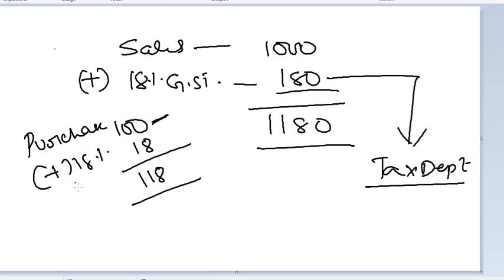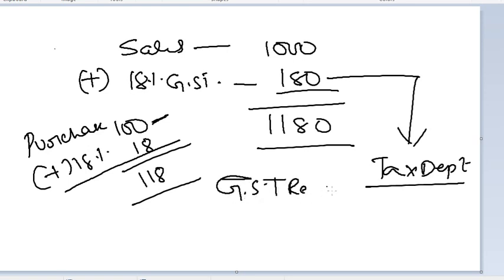Why not 18? Because here you are paying tax. Here you are receiving tax and remitting it to the tax department. Whereas here you are paying tax, and this tax will be allowed as a set off against your sales. That means at the end of the month, you will take the total ledger of your GST paid versus GST received.